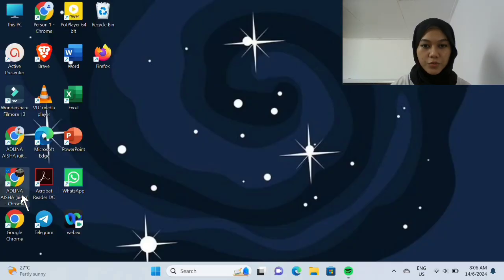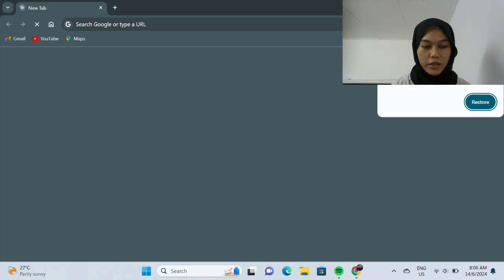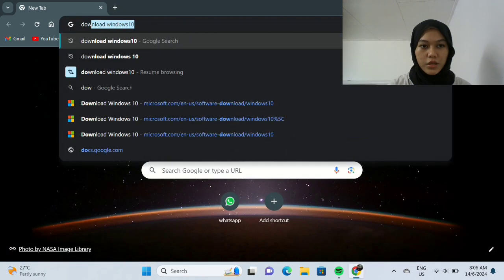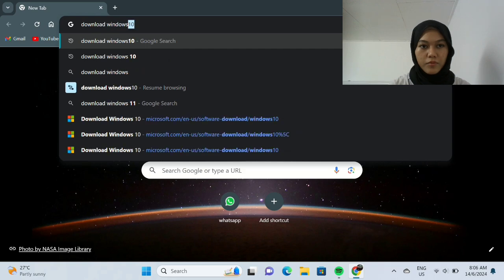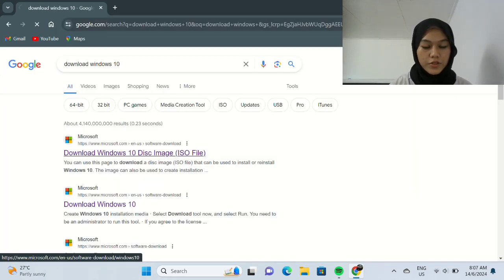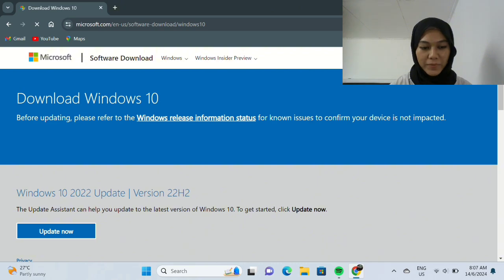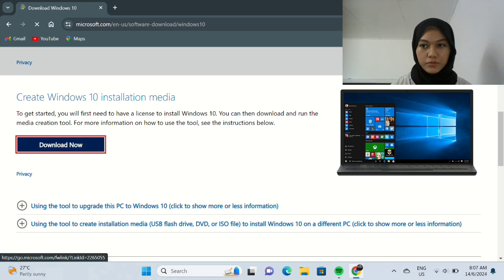I'm going to show how to prepare the installation disk. First, go to Google and search for download Windows 10. Choose the first option, then scroll down until you see the Create Windows 10 Installation Media. Click Download Now.